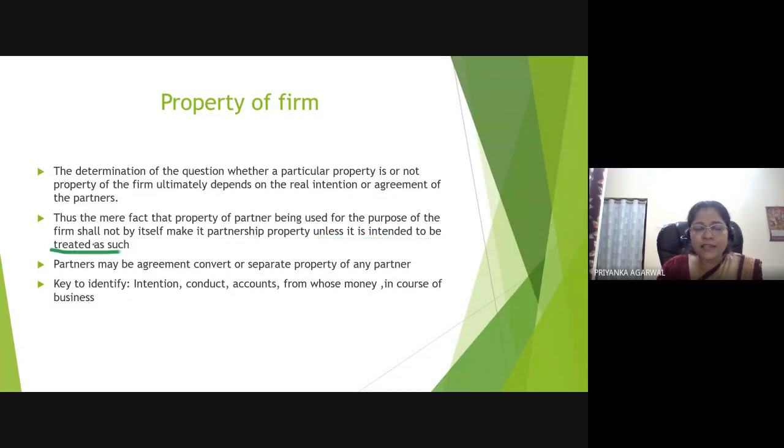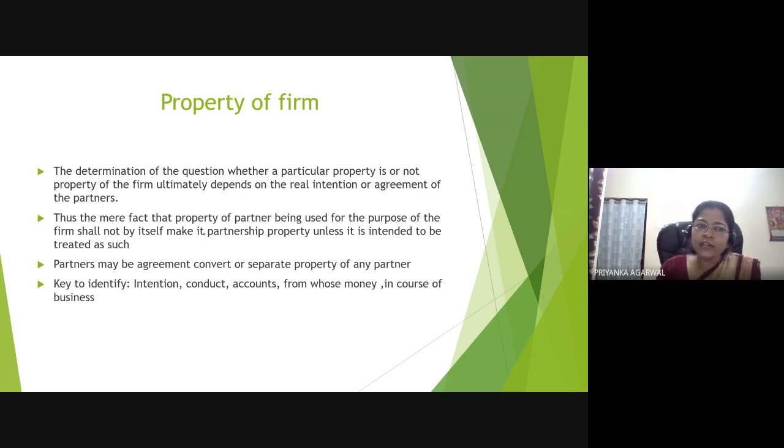Suppose in the same example, all of them had a clear intention that this premise is not for the business, it is for a temporary purpose. They are using it for the firm, but temporarily, until they find another premise. Since they are using it for the purpose of the firm, that doesn't make it partnership property, unless it is intended to be treated as such. Since they are not intending it to be treated as such, it is not a partnership property.